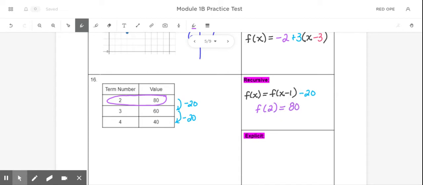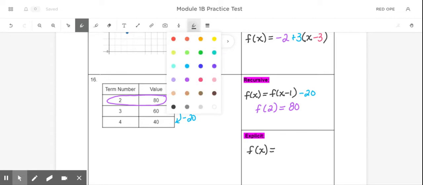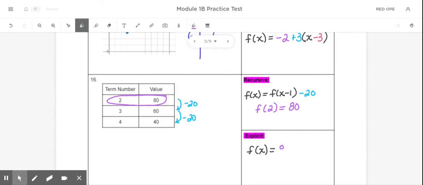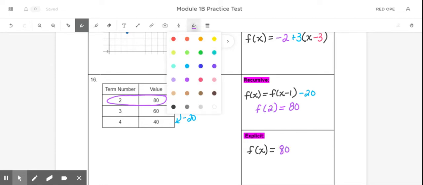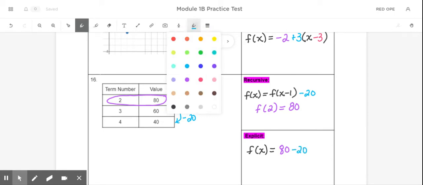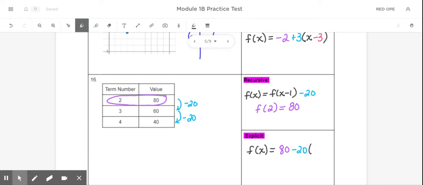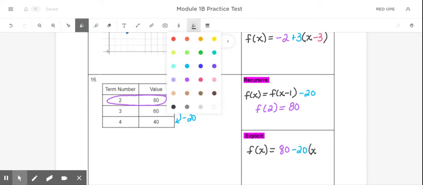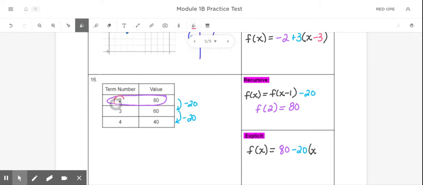For my explicit, it's going to start the same way. So I would have f of x equals, and then I'm going to put my starting output, which is 80, and then the pattern, which in this problem is -20, and then parentheses x, and then I need to adjust my x to get back to 0. So because this table starts at 2, I would put -2 here by the x, and then end the parentheses, and we're done.